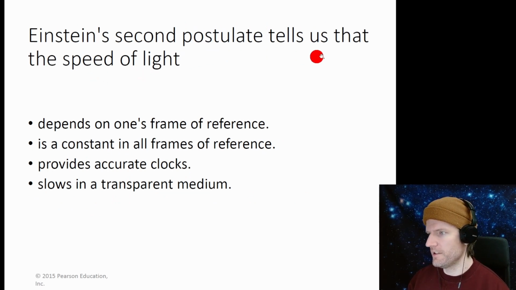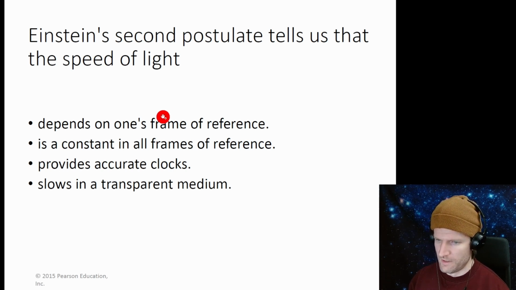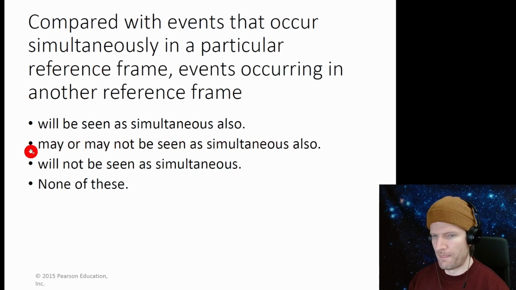Einstein's second postulate tells us that the speed of light, well, we know it's constant everywhere. Depends on one's frame of reference? No. Is constant in all frames of reference. Provides accurate clocks. Yeah, that's actually true. Slows in transparent medium. That's also true. But the second postulate is about the constancy of the speed of light. So the second one.